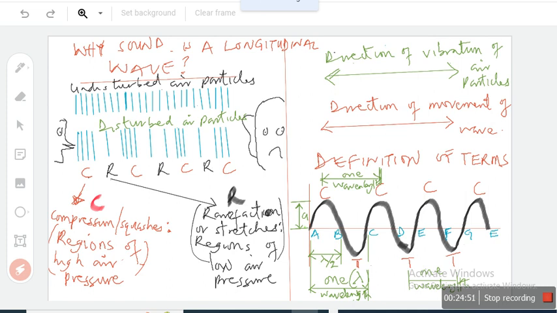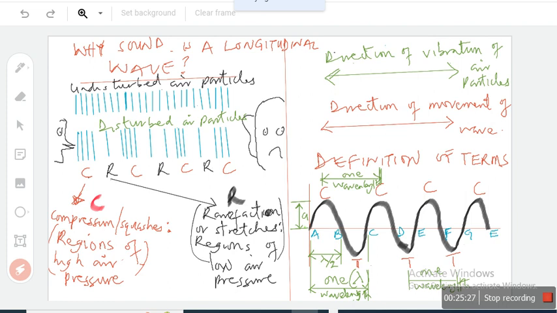Is that clear? Did you notice that as the sound wave is spreading sideways like this, the particles are also vibrating sideways? So what kind of wave do we call that? Longitudinal waves. So sound waves are longitudinal waves. Okay? The reason is, do you have a question? Oh, okay. Alright.